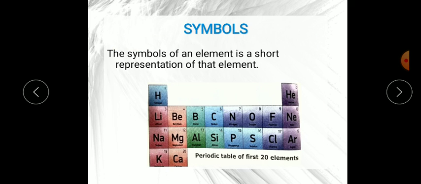Now what is a symbol? The symbol of an element is a short representation of that element. This is the definition of a symbol. Through the symbol, in a short way, we get to know about the element. Like if I write simple H on the paper, you will easily understand that ma'am is talking about hydrogen. Sometimes I write H2O, so you can easily understand that ma'am is talking about water.